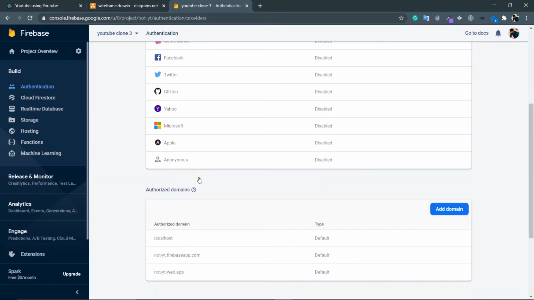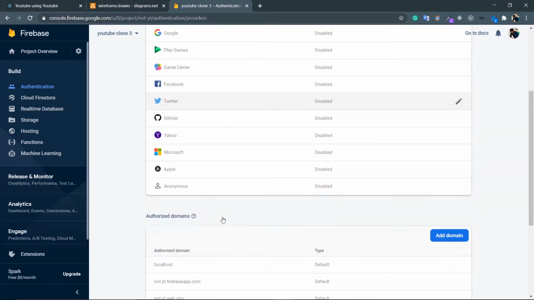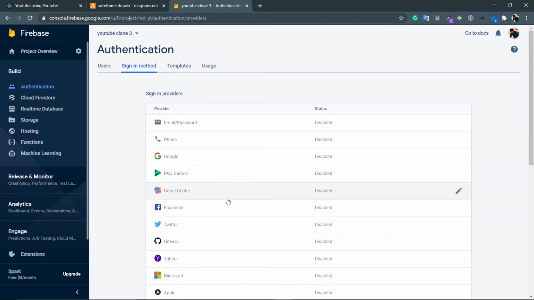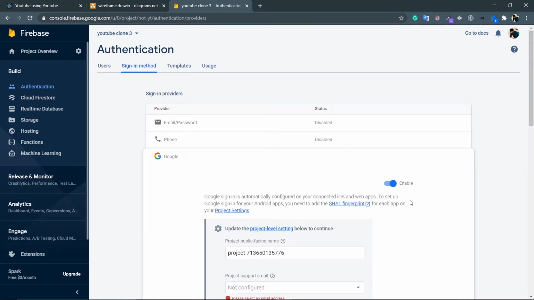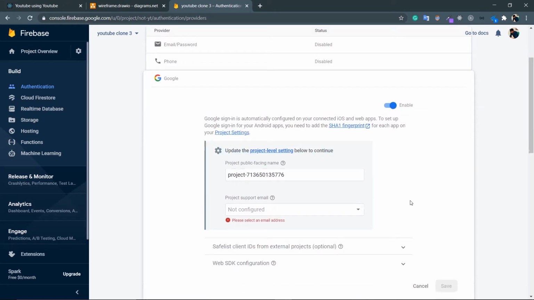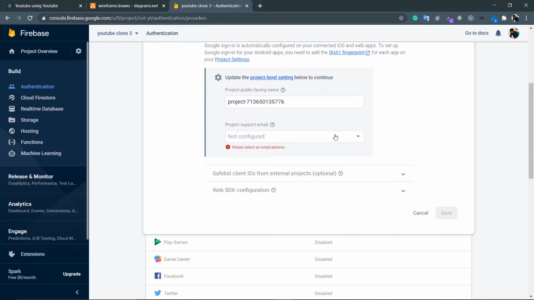Okay, so inside this sign-in method, you will have a lot of options like email and password, phone, Google Play games. But what you need is this Google. So just click on this edit menu and then enable this, and it will automatically generate your client ID and client secret. So you need to give your email address here and then save.